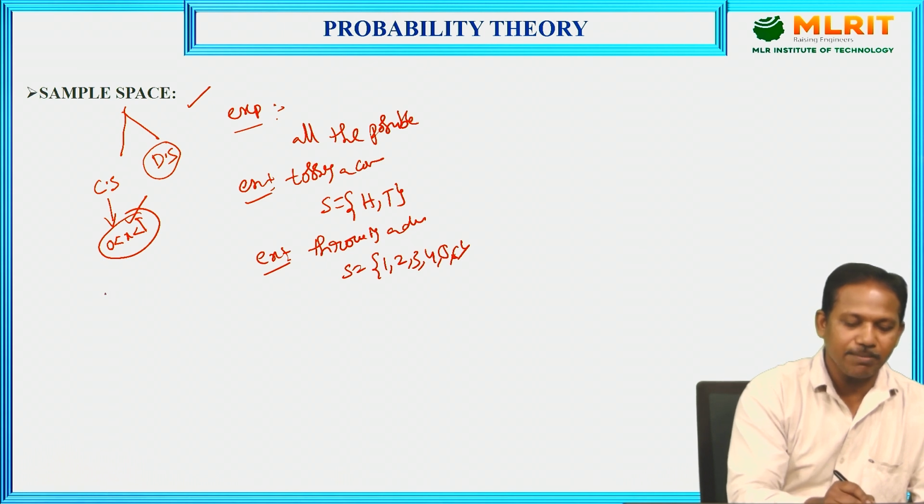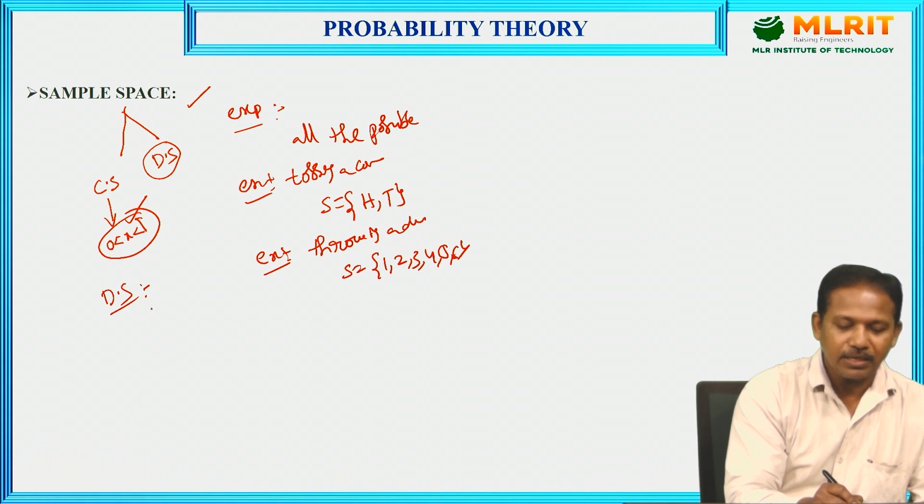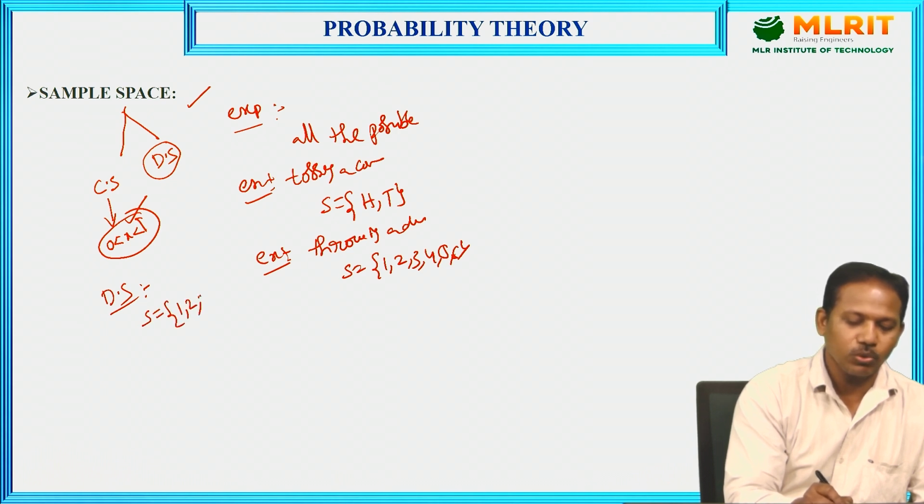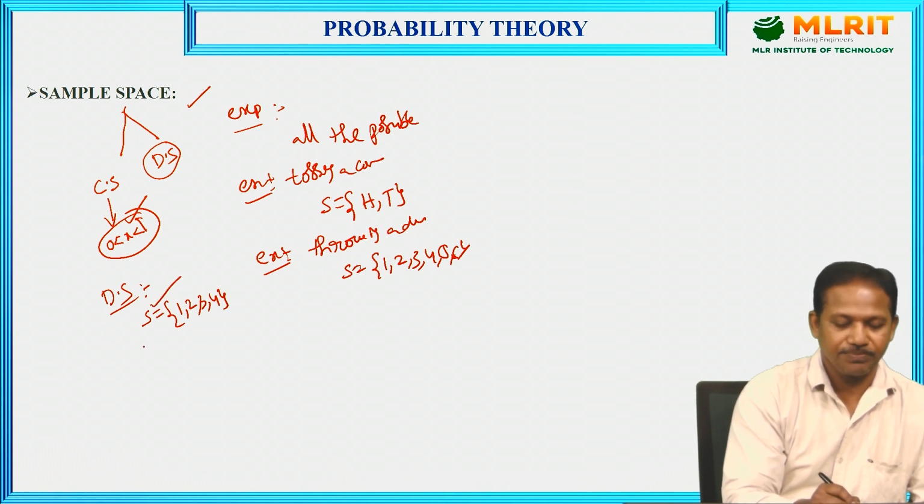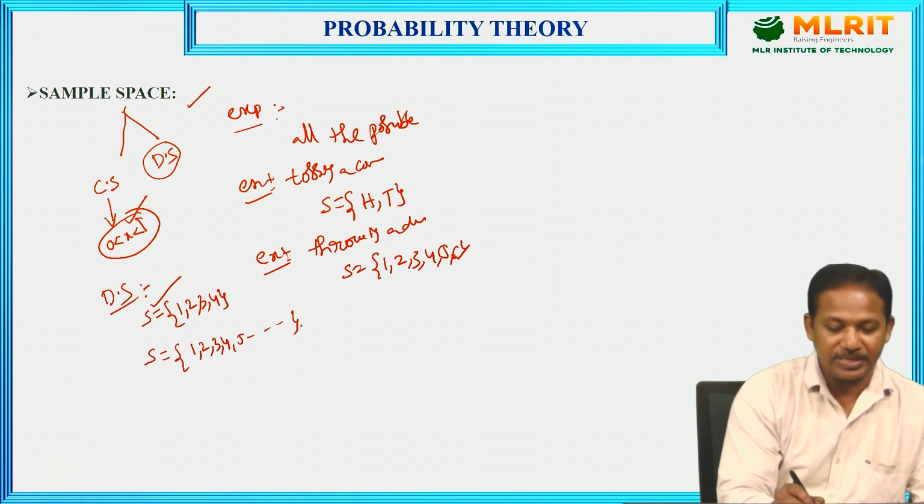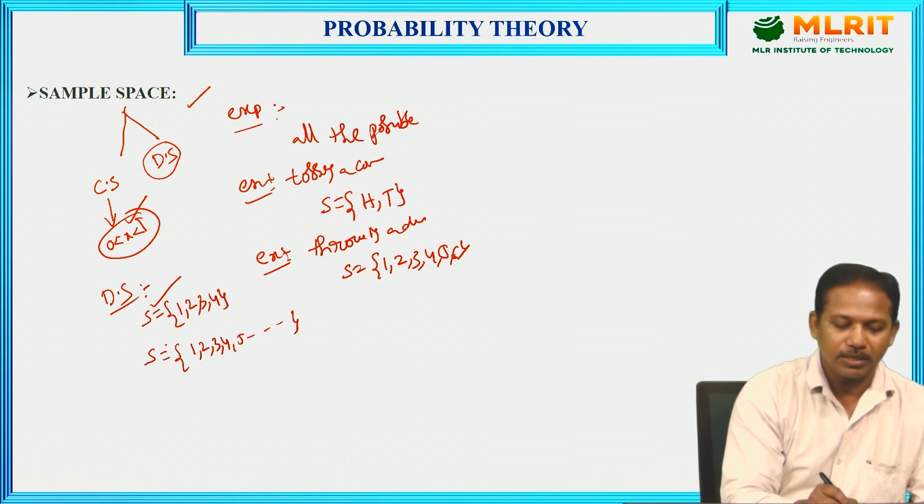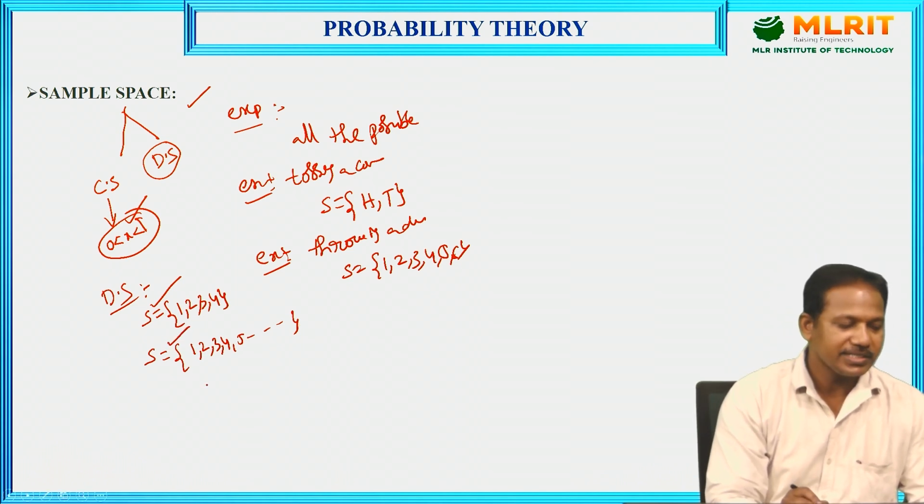Next one, discrete sample space. That is, if the sample space having discrete and finite number of elements, that is called as discrete sample space. Example, s equal to 1, 2, 3, 4. This is the finite number of elements and this is called as sample space. We can define discrete with infinite number also. That is, that sample space is represented as s equal to 1, 2, 3, 4, 5, so on like that. Infinite number of elements are there, but all these elements are discrete nature only. So this is the discrete sample space.